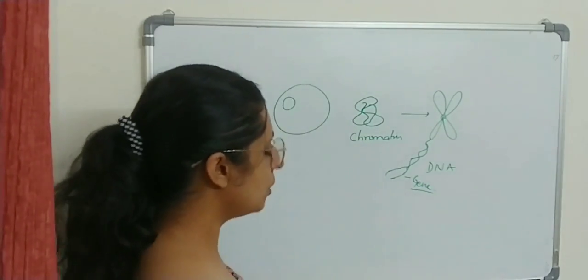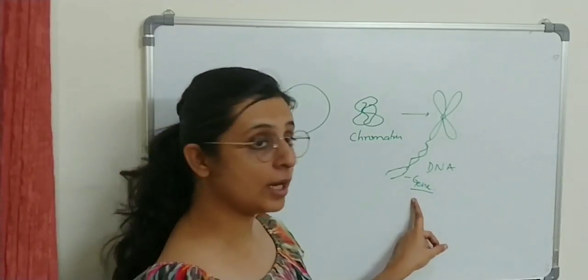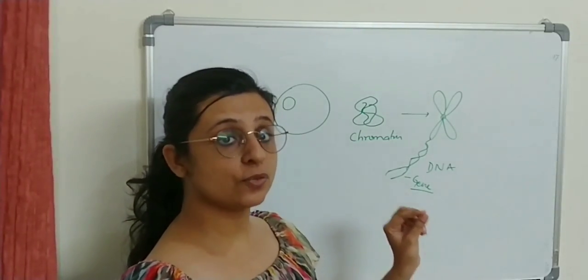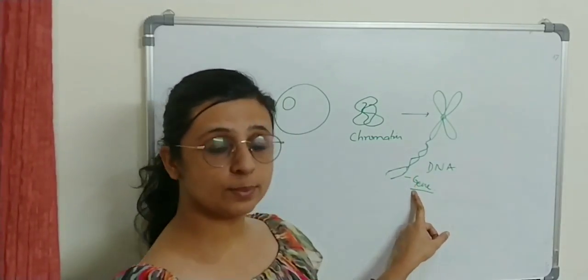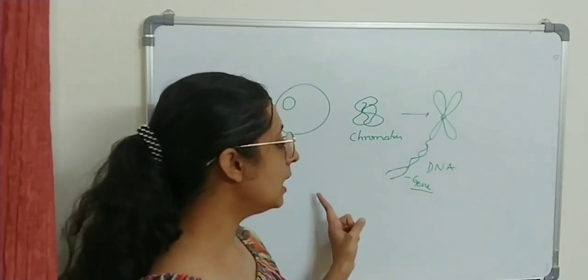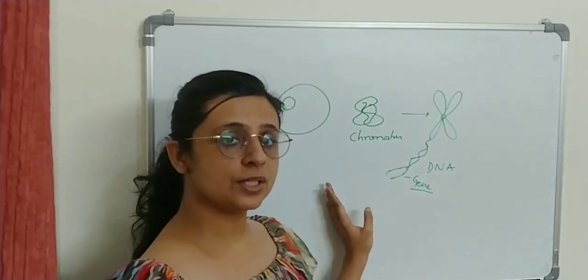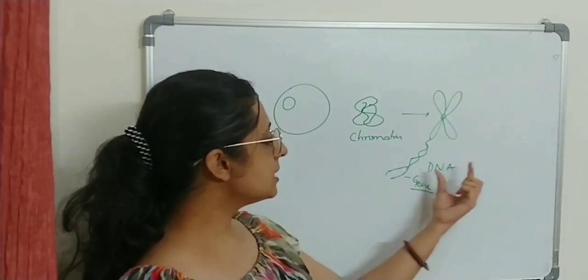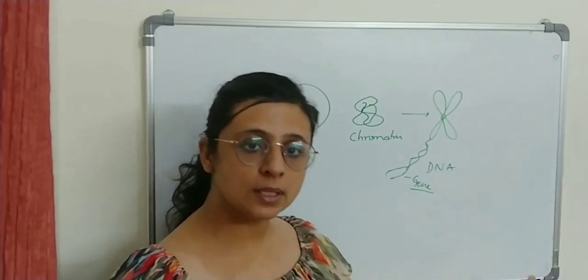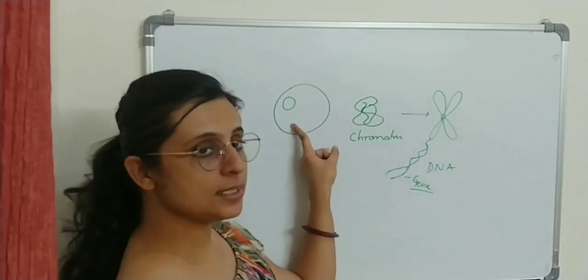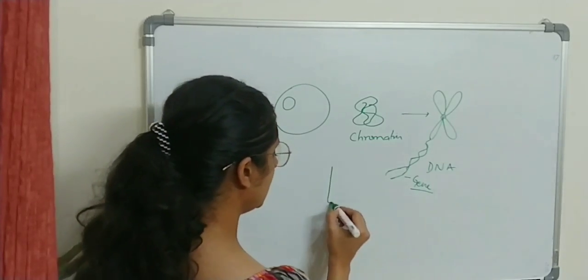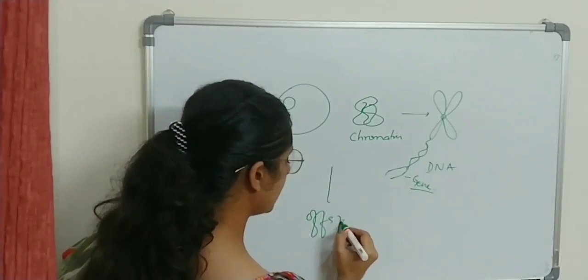This gene is a unit of inheritance, responsible for the passage of inheritance from one generation to another. This is responsible for the pattern of inheritance from the parent to the offspring. That means a gene is a segment of DNA responsible to carry this DNA information from the parent through the gamete into the offspring. So understood?